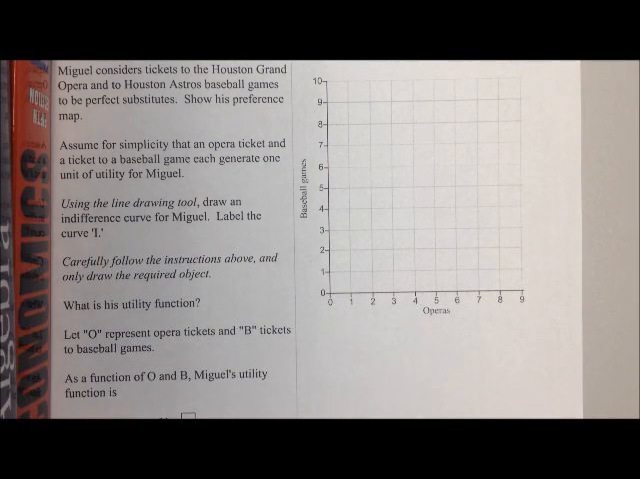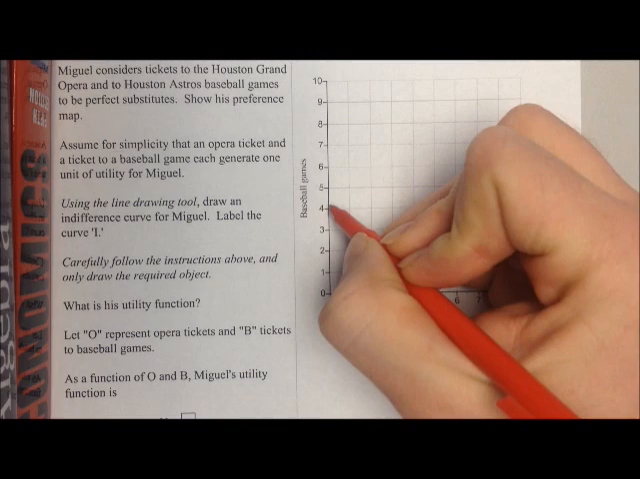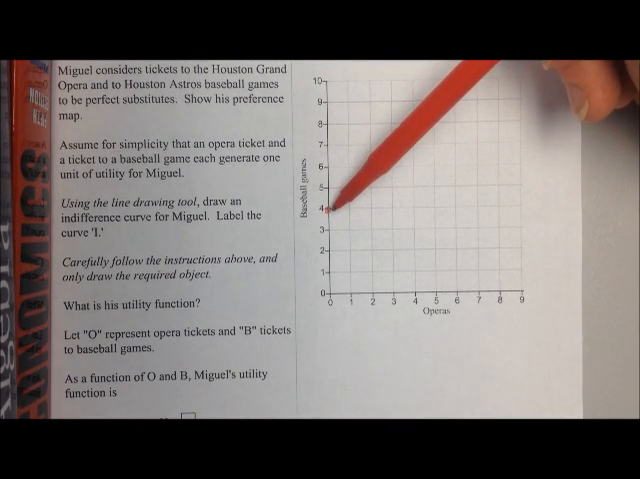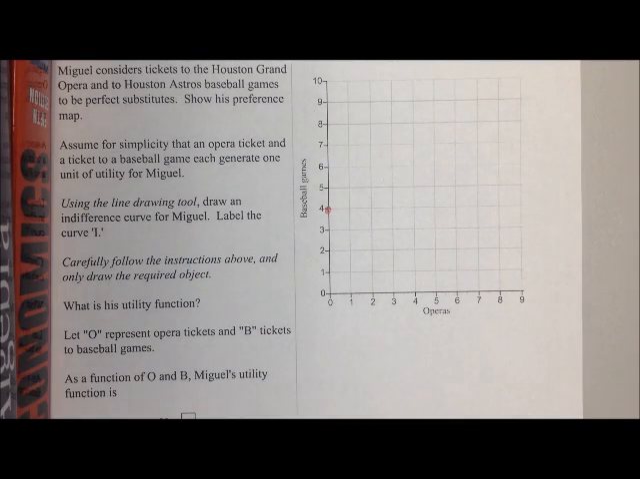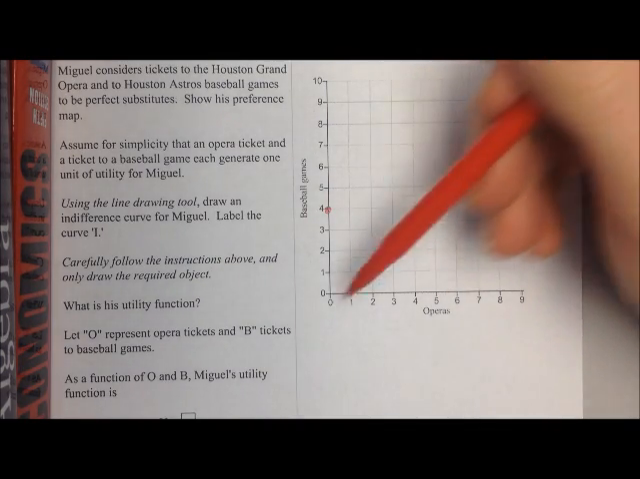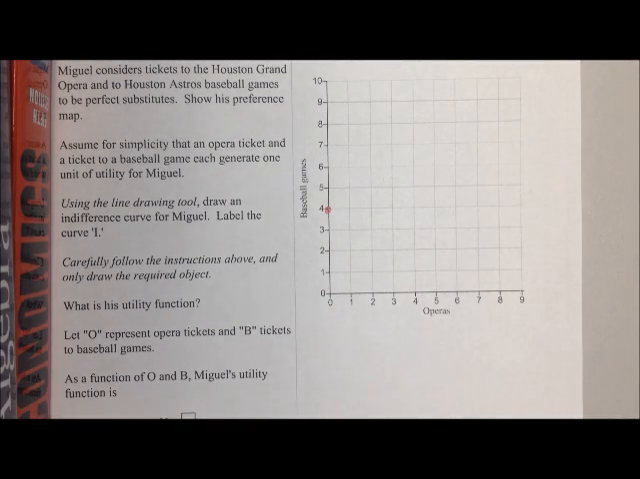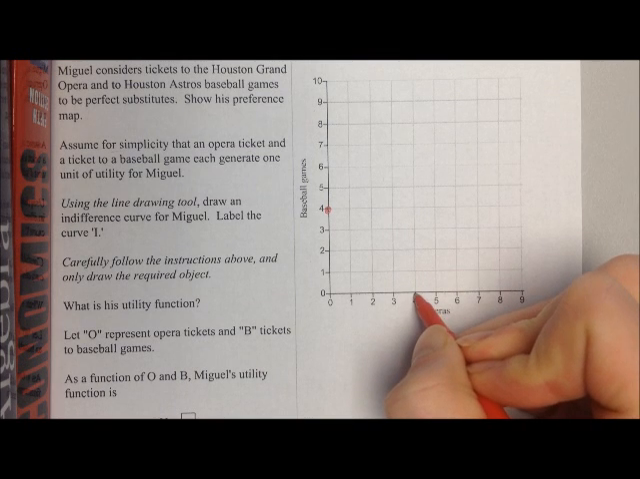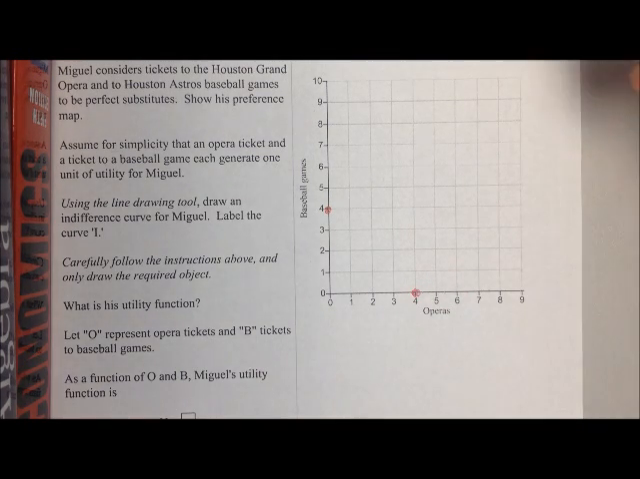In order to draw this, let's pick a point to start at. This could be any point, but let's say he's considering 0 operas and 4 baseball games. Since these two goods are perfect substitutes, and each generates exactly 1 unit of utility for Miguel, we just need to come up with other bundles that are just as good as no operas and 4 baseball games. One such bundle would be the opposite bundle, where he has 4 operas and no baseball games. That would be on the same indifference curve.